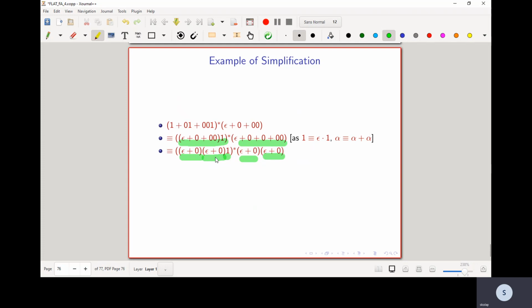So again, how did I get this first expression? This 0 I can again rewrite as 0 plus 0. So this particular 0 I can again write as 0 plus 0. And then you will notice that this entire thing becomes epsilon plus 0 concatenated with epsilon plus 0, and then this 1 comes down to be concatenated at the end. So similarly, epsilon plus 0 plus 0 plus 0 0 can be rewritten as epsilon plus 0 concatenated with epsilon plus 0.